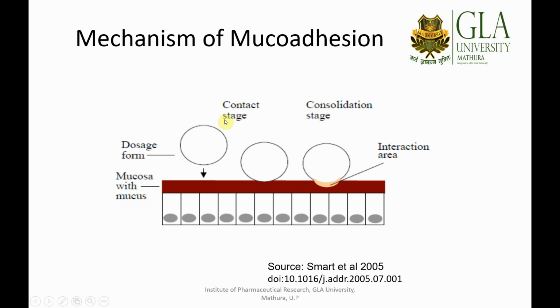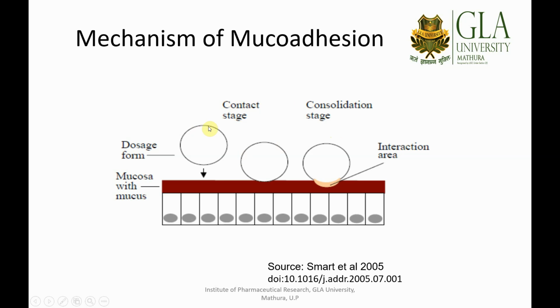You can see the first is the contact stage. The formulation gets hydrated, and after hydration it interacts with the mucus of the mucosa, and you can see this is the interaction area. Successful mucoadhesion depends on both these stages.